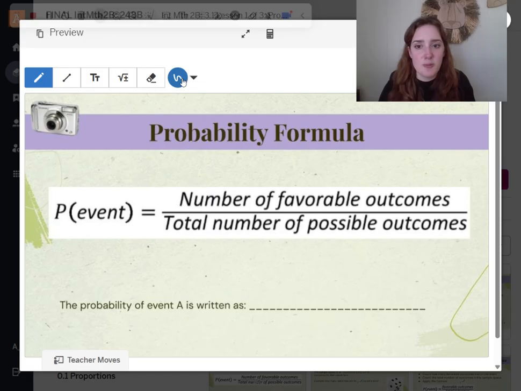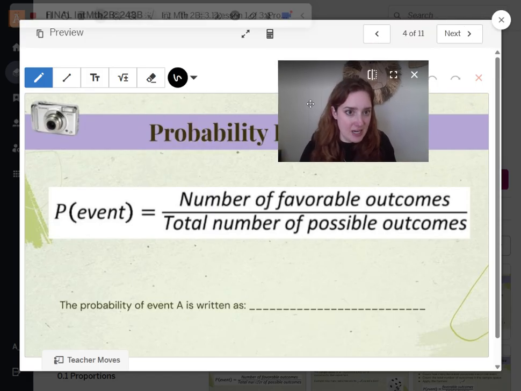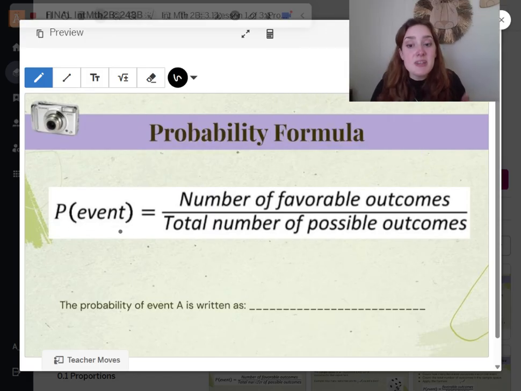So we've got a little formula here on slide 4. The probability of an event to occur is the number of favorable outcomes divided by the total number of possible outcomes. So the number of favorable outcomes is kind of like what we're looking for. If we're finding the probability that I'm going to order a water at a restaurant, the top numerator is me ordering water divided by the total number.